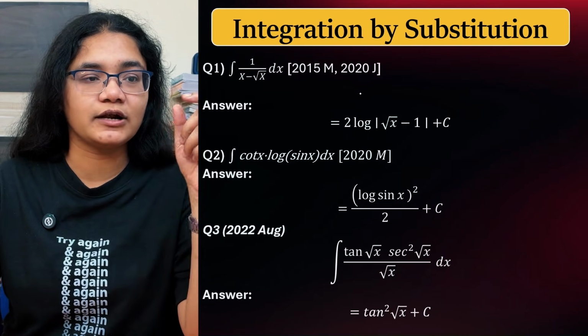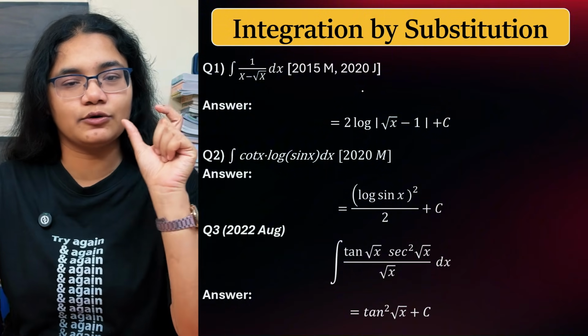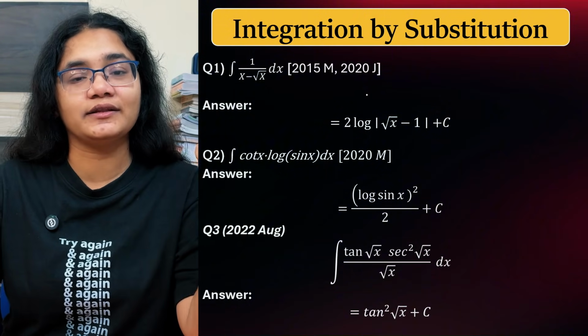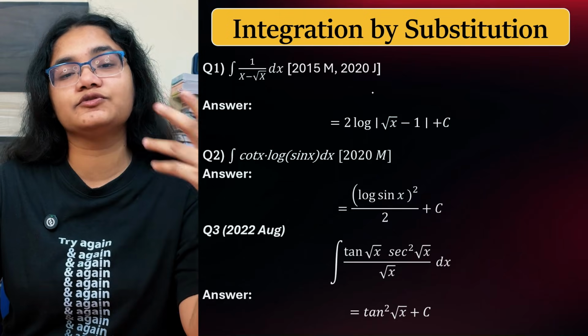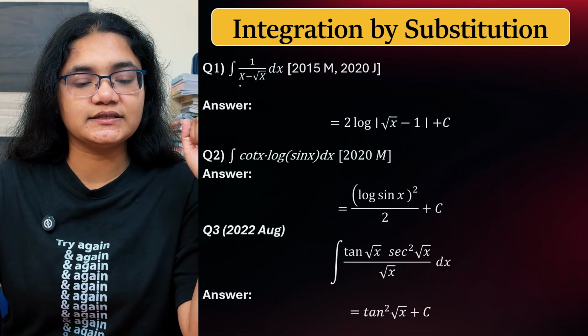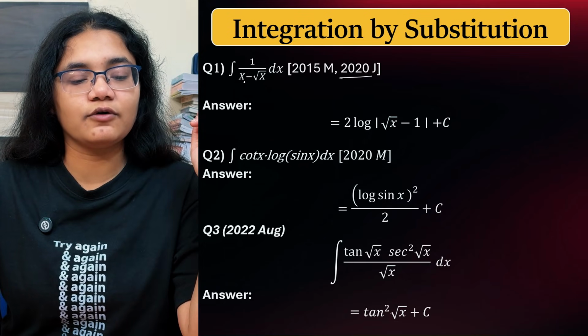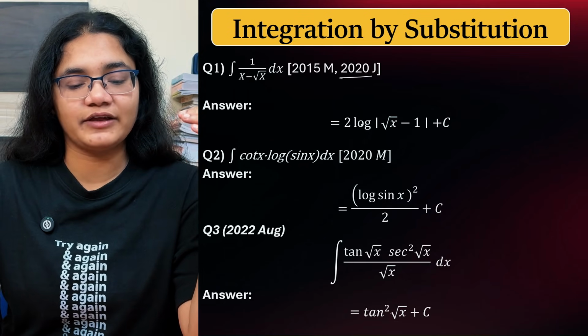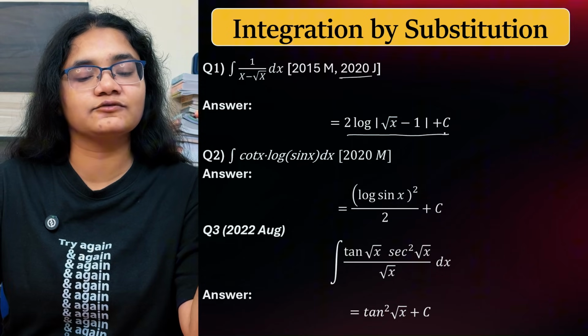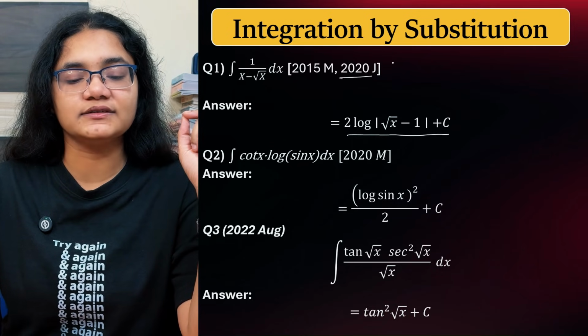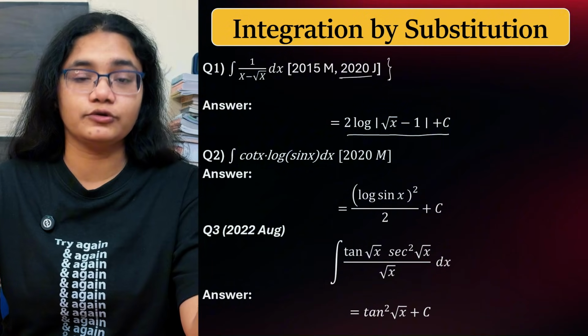Here you have to assume that, okay, let this particular t is equal to this particular function, and then you calculate the dx value and then you use it to solve the equation. So for example, you can see there's a question, this was asked in 2020 July as well. So 1 by root over of 1 by x minus root over of x. So you can solve this one and the final answer for this question will be this particular answer, but I want all of you to try it by yourself first.